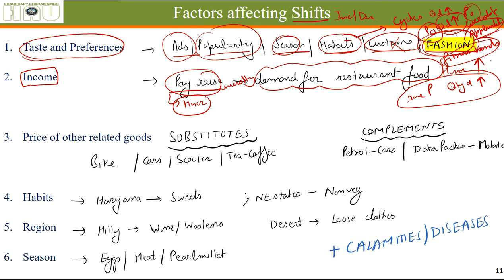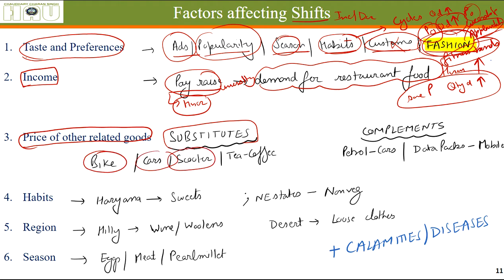Okay, prices of other related goods, let's say substitutes. The prices of bikes, car, scooter. There are three brands of bikes, one, two, three. The prices of these two have gone up and the price of this one is the same. So the quantity demanded of this one will increase because these two have become unaffordable. So the prices of substitutes also affect the demand of the good. It can lead to an increase or decrease in demand.